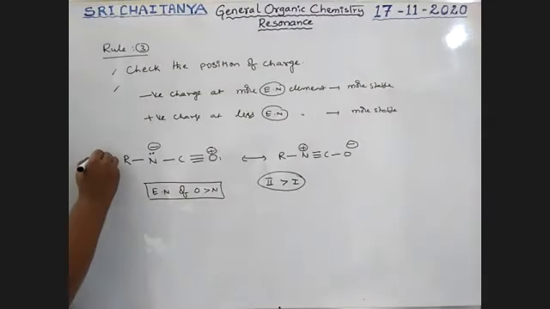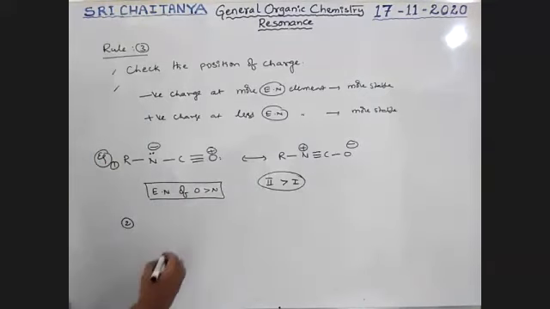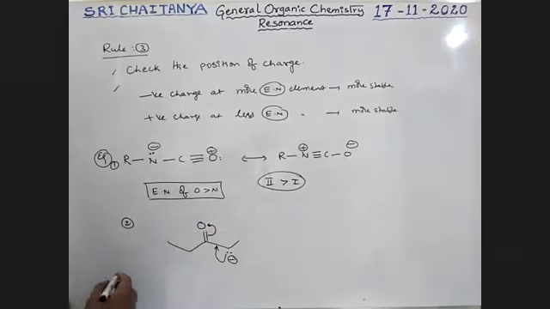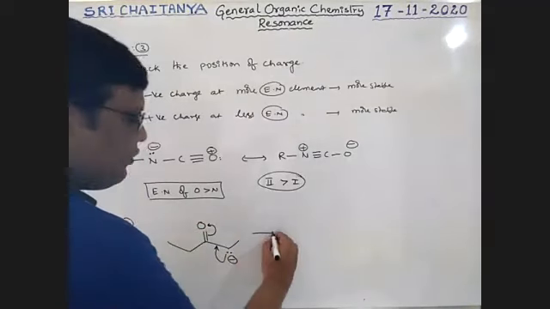Next, one more example. It is a negative charge, boys. Now this lone pair is here, and this pi bond is here. So that converts into this.